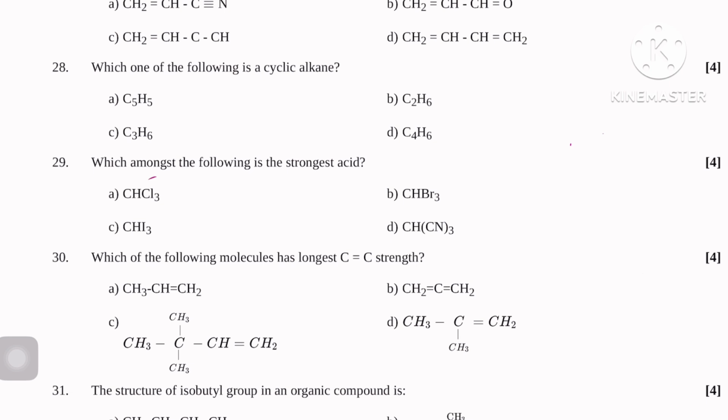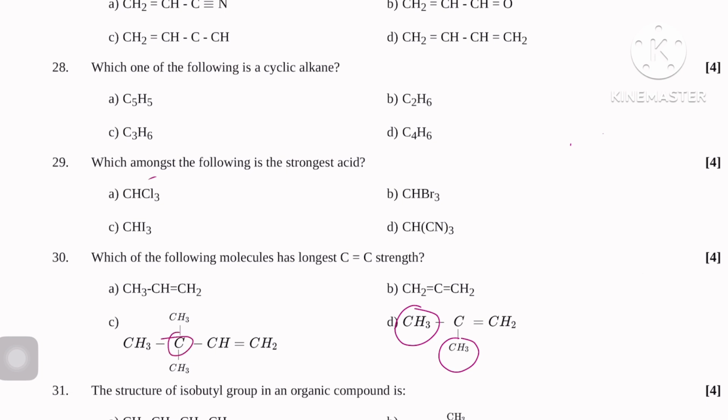If there is more hyperconjugation, there is more single bond character in the carbon double bond, and the longer the bond length. Hyperconjugation depends on alpha H. Here this one has 3, 3, 6 alpha H.